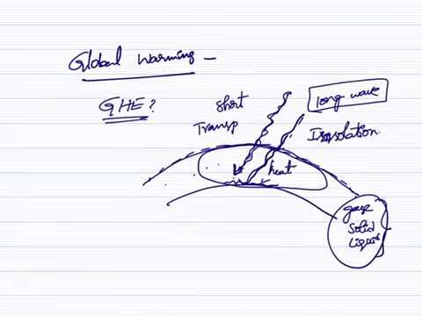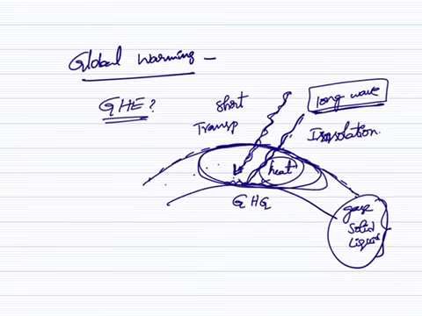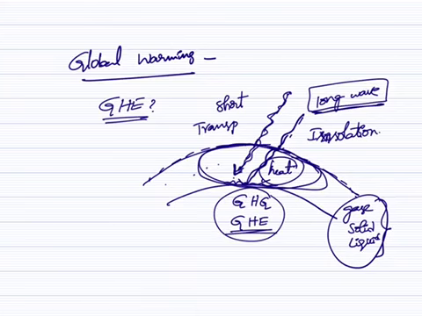So the heat that we absorb mostly is from the outgoing long wave radiation. The gases and elements that absorb heat in this process are known as greenhouse gases. This effect is known as the greenhouse effect. This greenhouse effect is common, because of which life exists on Earth.